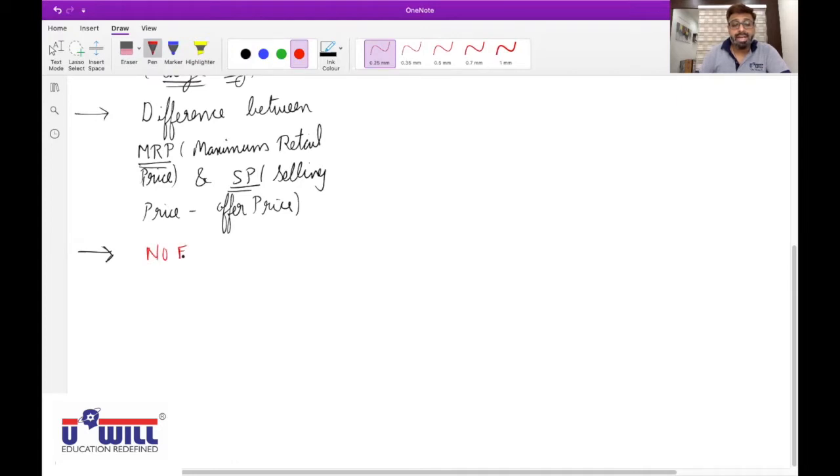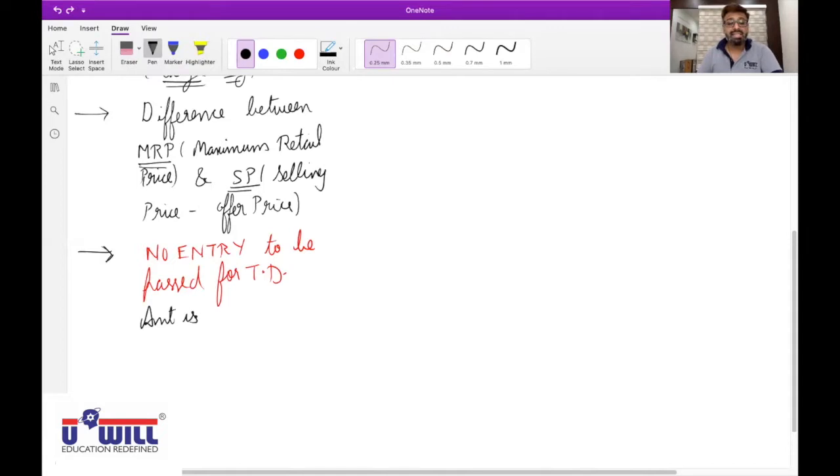So be careful. Read this. What did I write? No entry to be passed for trade discount. You understand it? Amount of purchase and sales is recorded directly after deducting trade discount.